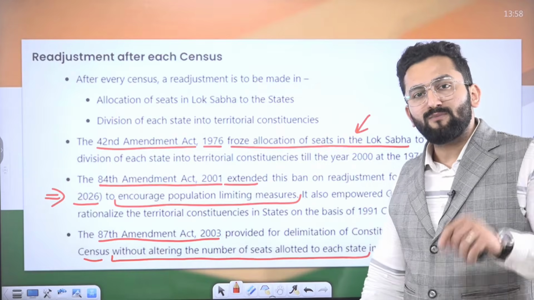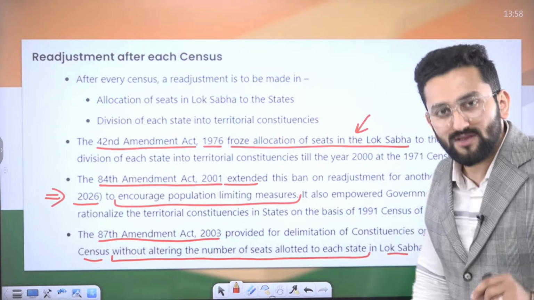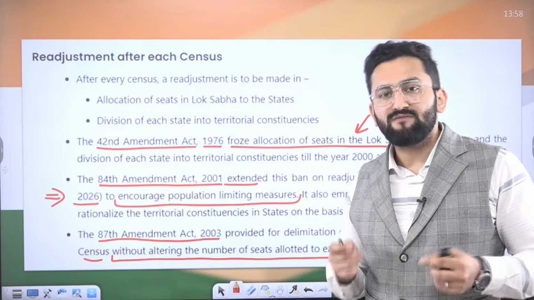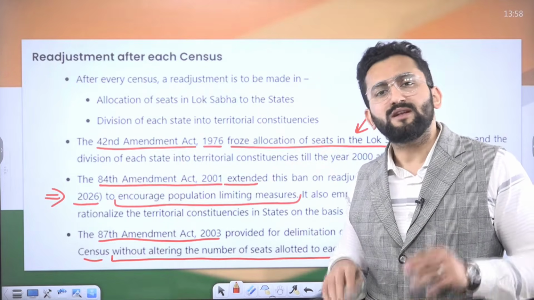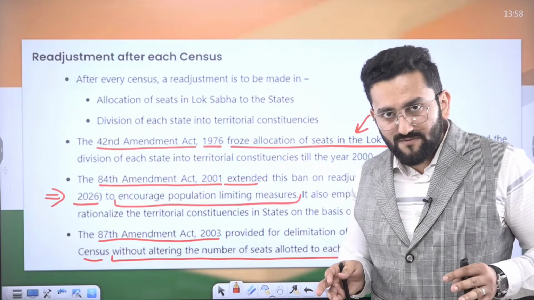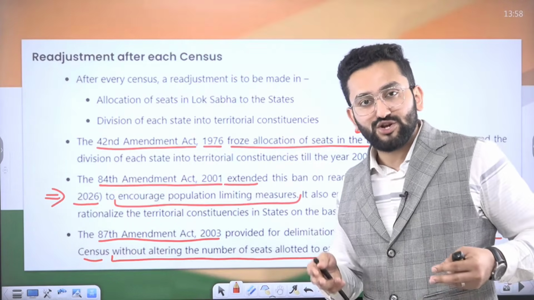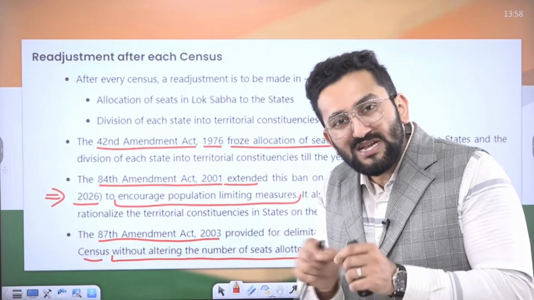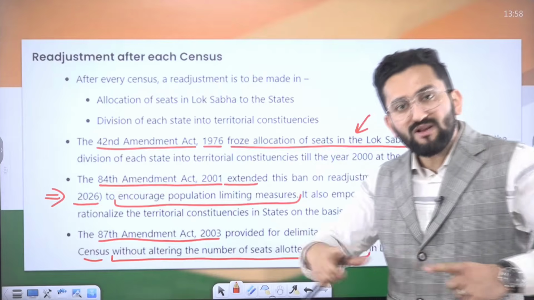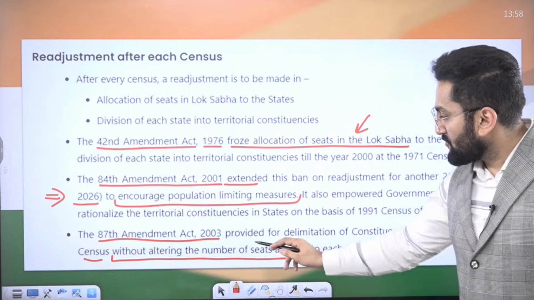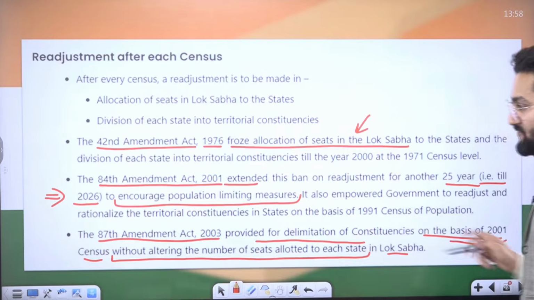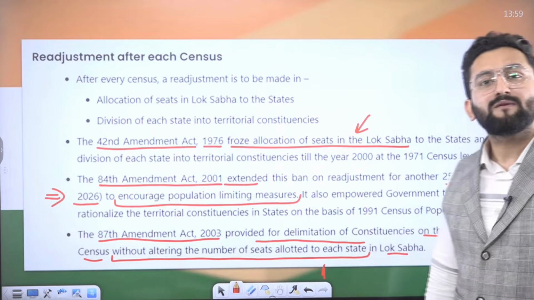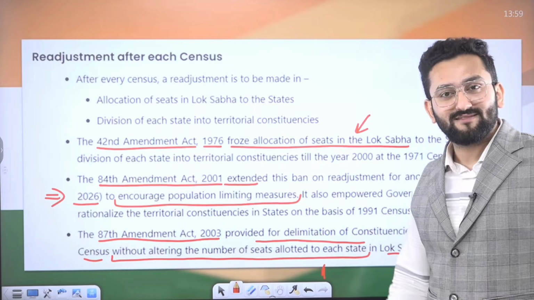The 87th Amendment Act proposed one idea. Let's do one thing. The major contention is that the southern states are saying we have done well, we managed our population growth rate, and it would be an injustice for us. So let's not change the number of seats allocated to states in Lok Sabha. Let's do the internal readjustment: provide for the delimitation of constituencies on the basis of the 2001 census without altering the number of seats allotted to each state in Lok Sabha. So this was a middle path. I hope it is clear.